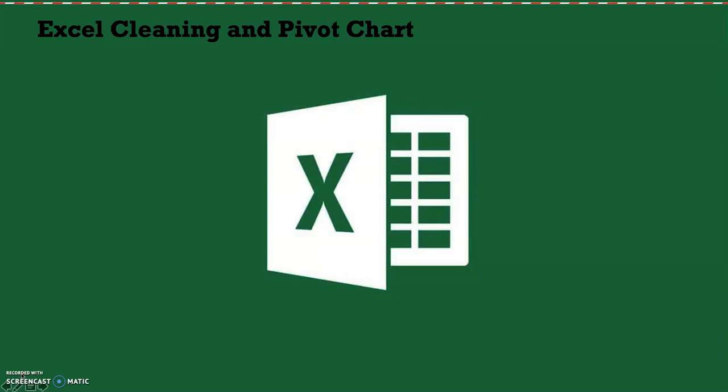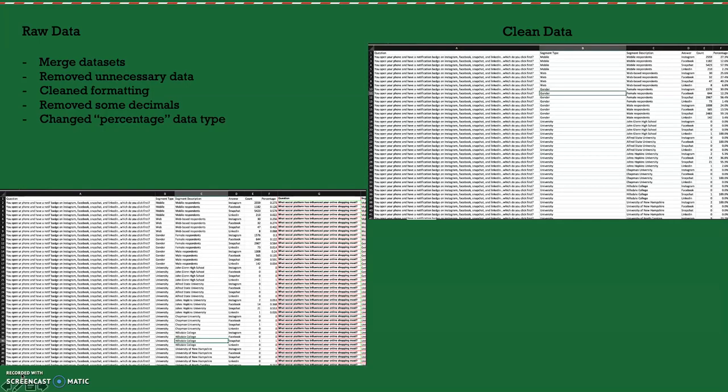So we start off with Excel, with cleaning and creating the pivot chart. On the left, we have our raw data. What we did to get the clean data, which is on the right, is merge data sets, since we were using two different ones. We removed what I deemed unnecessary data, and I go over that as well. Clean formatting. Right here, we can see that there are red rows and columns, which we didn't really need. We removed some decimals. Instead of having 3, I left 1 decimal place, thought it was cleaner. And then we changed the percentage data type that we see here as a decimal to actual percentage data types.